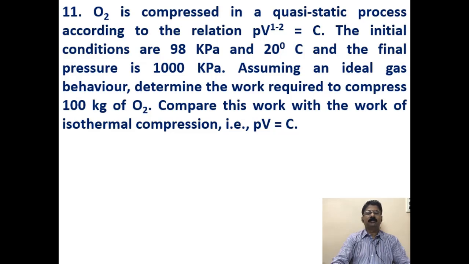So oxygen is compressed in a quasi-static process according to the relation PV to the power 1.2 is equal to C, a polytropic process. The initial pressure is given, initial temperature is given, final pressure is given. Okay, so you have to find out the work done to compress 100 kg of O2. This is very, very important. So mass is given here. It is not for 1 kg, you have to find out for 100 kg of O2, and you have to compare this work with the work of isothermal compression. That's not a big deal.